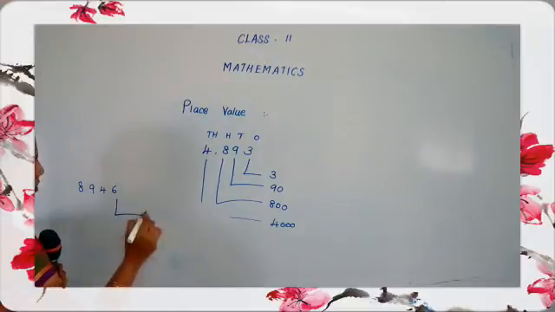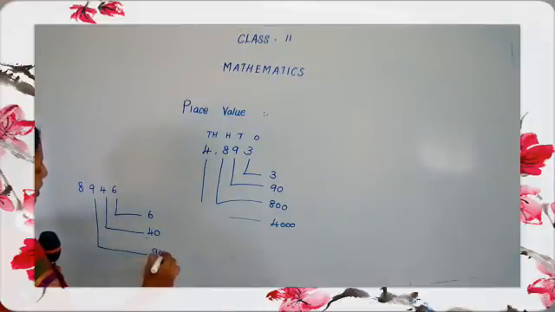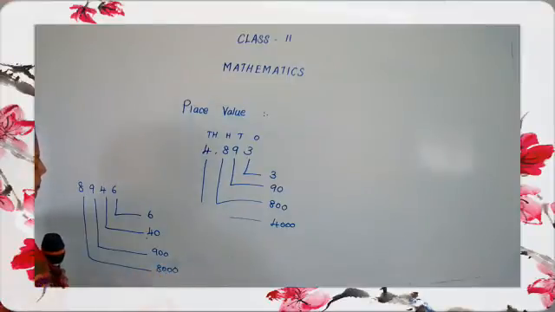Next another one. 6. Ones place is 6. Then tens place, multiply by 10. 40. Multiply by 100. 900. Multiply by 1000. 8000. Okay.